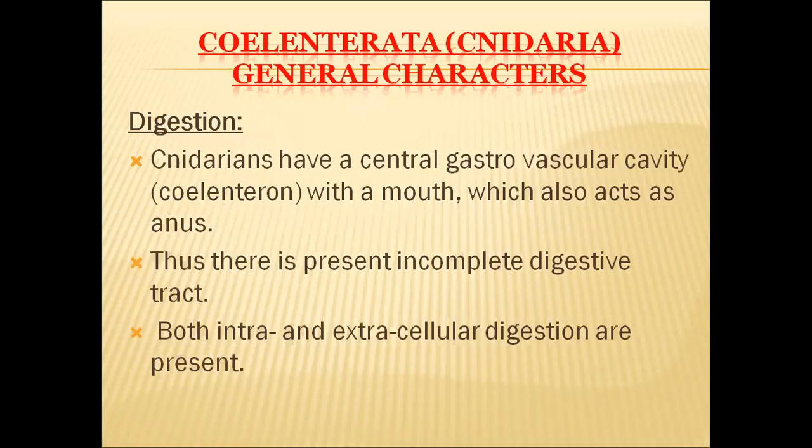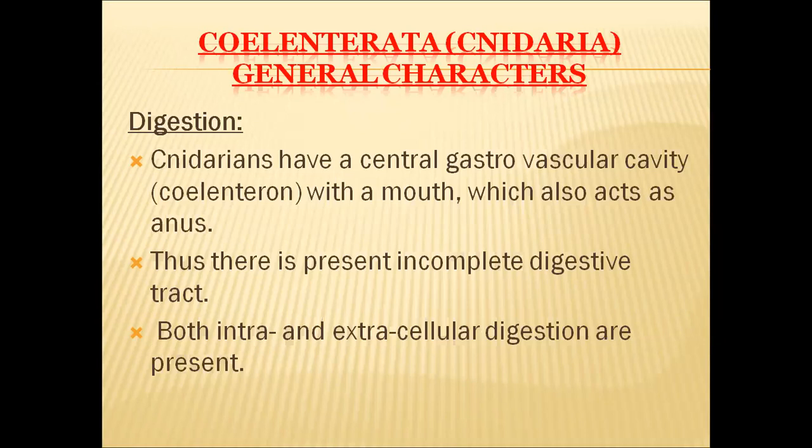Coming to digestion, as these organisms lack organs and organ systems, and a digestive system is also not present, how does digestion occur in these organisms? The cnidarians have a central gastrovascular cavity or coelenteron, and this coelenteron opens to the exterior through a mouth.